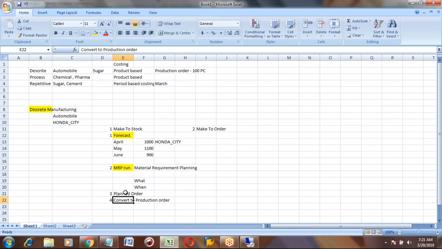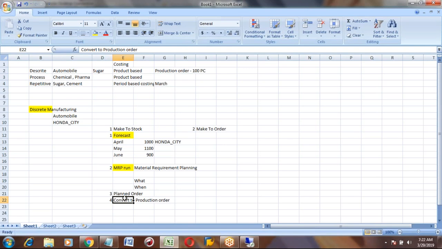Then you will convert this planned order to production order. What does this production order mean? This order will have more details. Planned order is like you want this much material on this date, but in production order you will have more details about that order, like exact start date, exact end date, time, product, all the details, and cost of that product, planned cost, actual cost, all those details you will find in this production order.